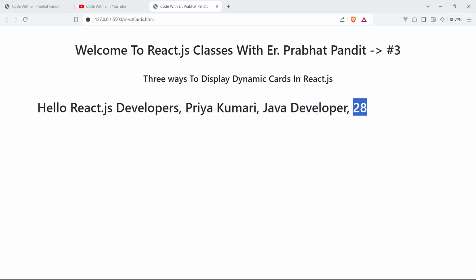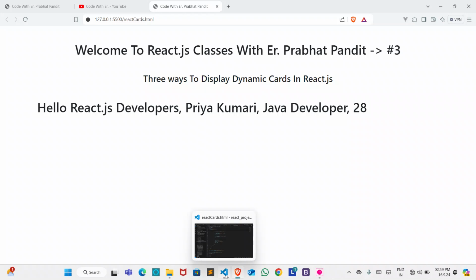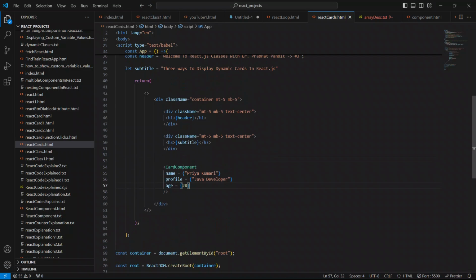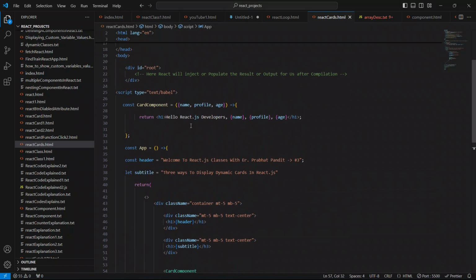So now you know how to pass props inside our components and how to show the value as well. I hope I have explained the code in depth. Now I'm going to remove this prop very quickly, because we have to pass other props with different names.